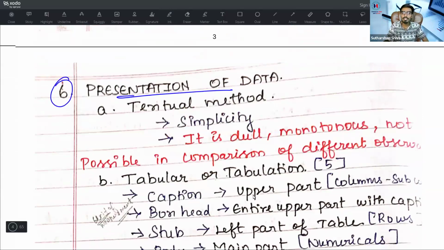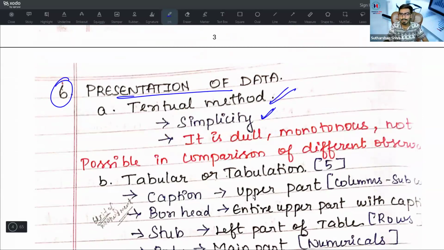One is textual method. Textual method is a simplicity method. That is an advantage. But what is the disadvantage? It is dull. Because if you have study material, it is completely line by line. It is a textual method. And it is monotonous, and comparison of different observations will not be possible because we are only having theory in the textual method of data.